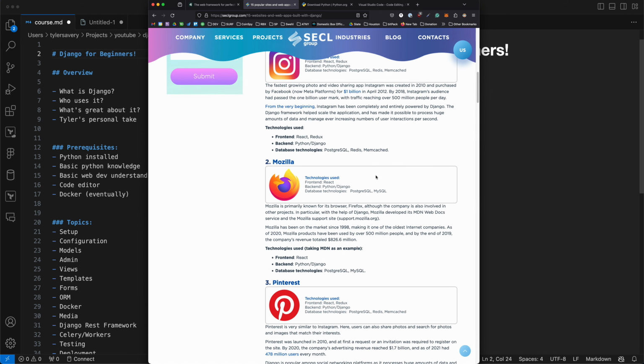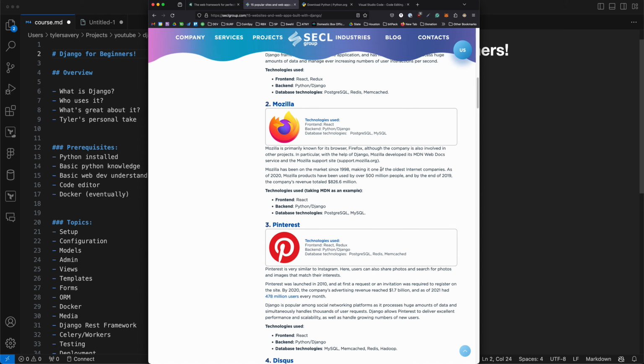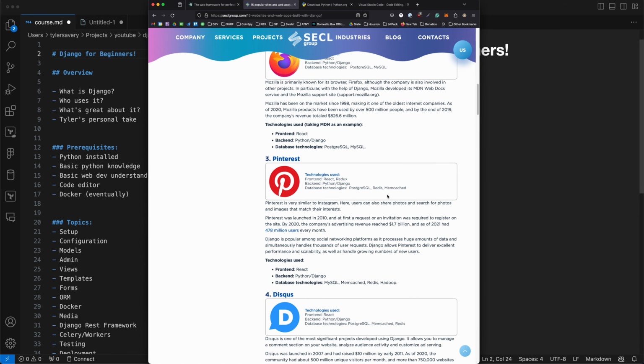Mozilla, so not the Firefox browser, but their support.mozilla.org website, that's built in Django. Pinterest is built in Django. Again, the same things could apply to what I was saying about Instagram. I'm sure they've modified things about it and done some custom stuff because it is obviously a very large platform. But again, bootstrapped in Django.